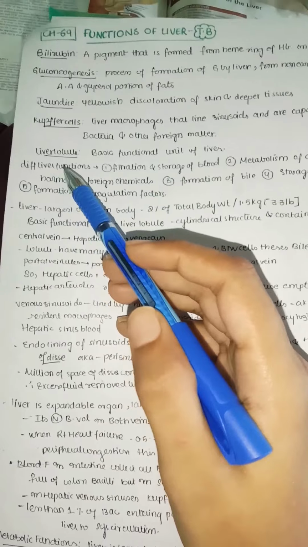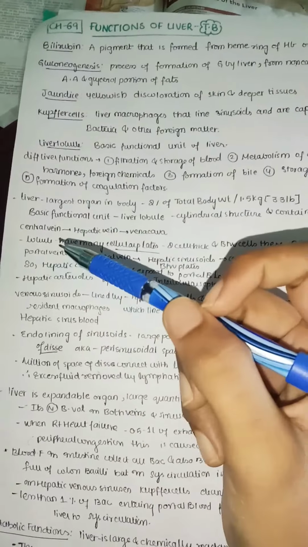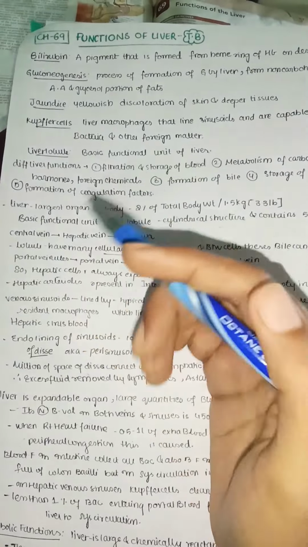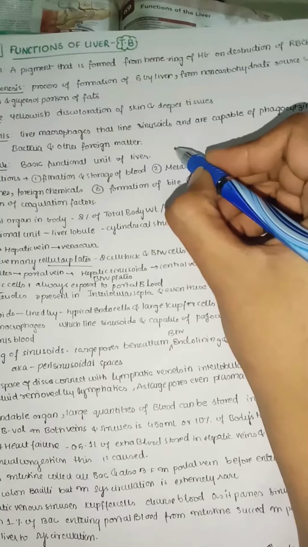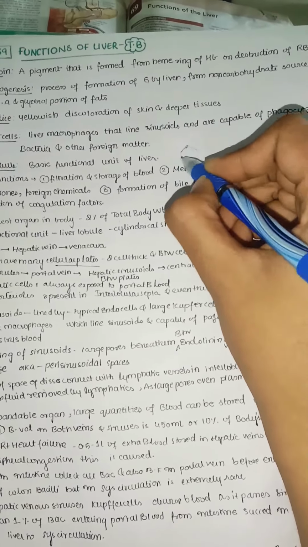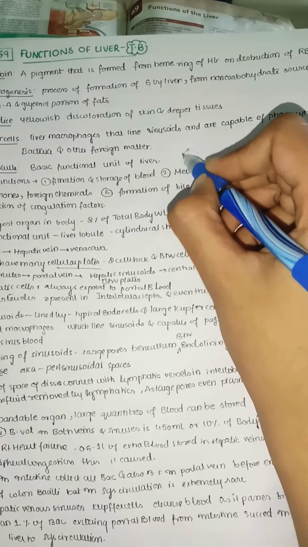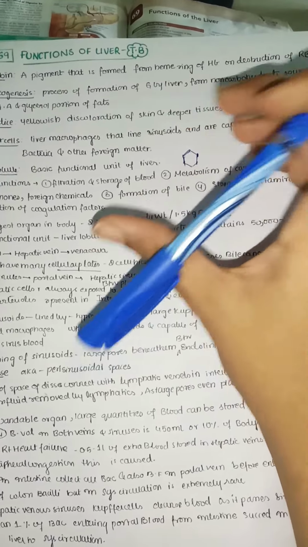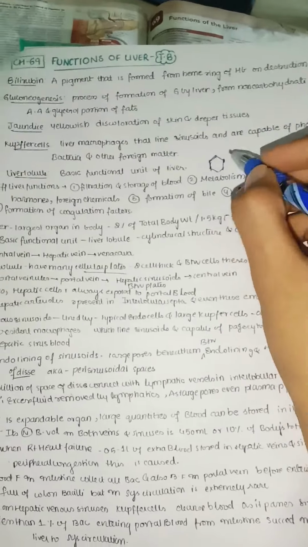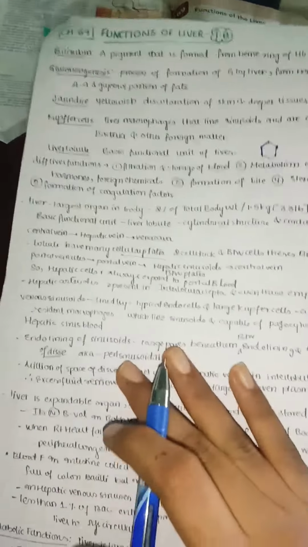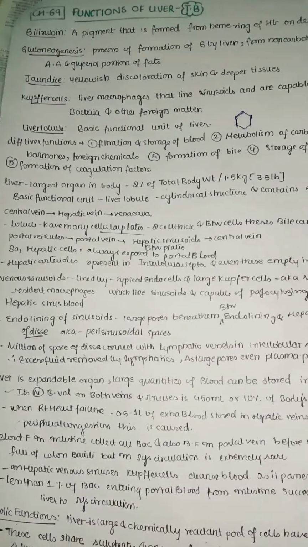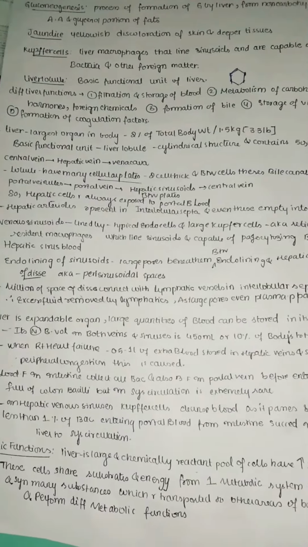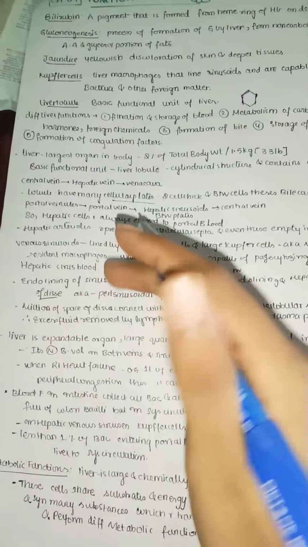Next, coming to the liver lobule. It's the basic functional unit of the liver. The liver lobule has a shape like this. These are hepatocytes. Liver lobules also look bigger like this, and in them we have the cords of hepatocytes. Those we already studied in our anatomy. Now we'll start our main topic of physiology here, the functions of liver.